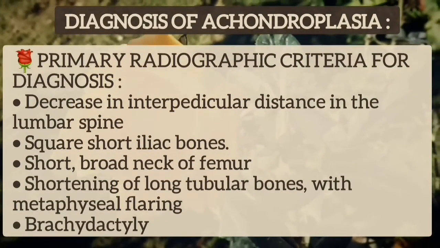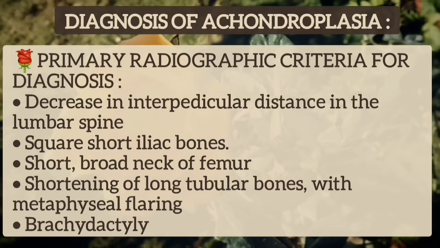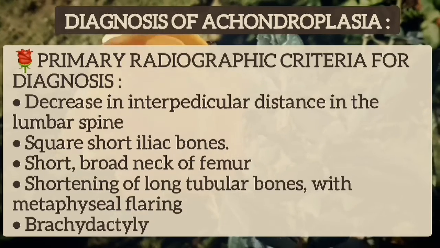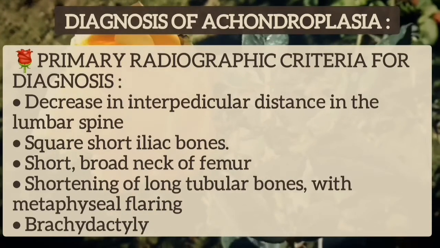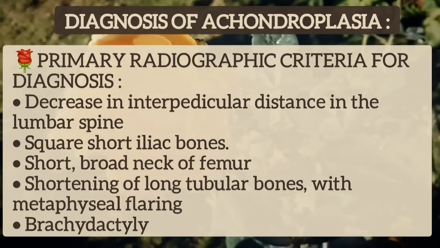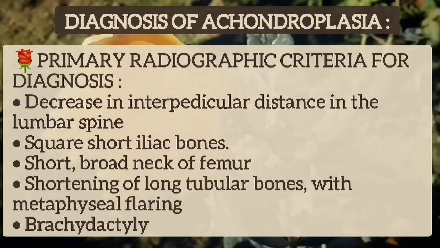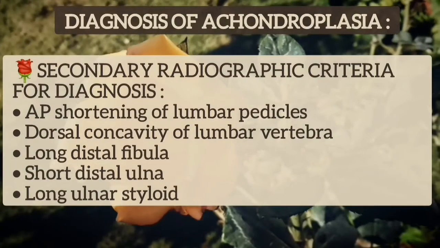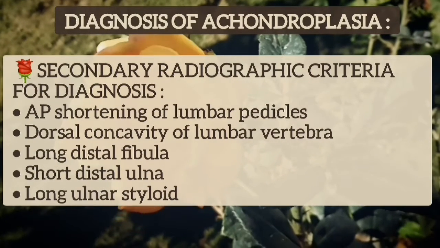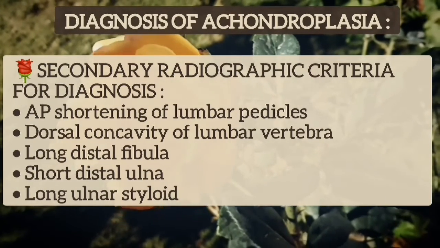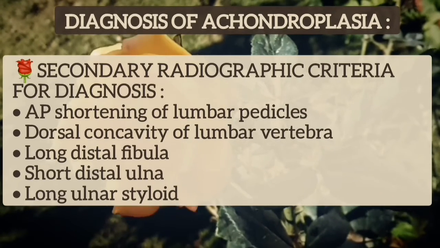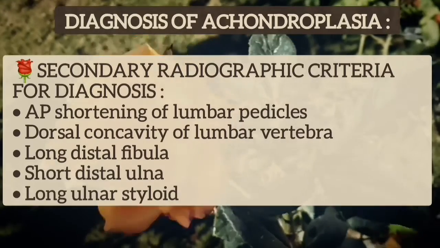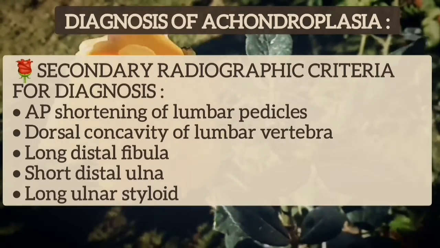Primary radiographic criteria for diagnosis include decrease in the interpedicular distance in the lumbar spine, square short iliac bones, short broad neck of the femur, shortening of the long tubular bones with metaphyseal flaring, and brachydactyly. Now the secondary radiographic criteria for diagnosis include anteroposterior shortening of the lumbar pedicles, dorsal concavity of the lumbar vertebrae, long distal fibula, short distal ulna, and long ulnar styloid process.